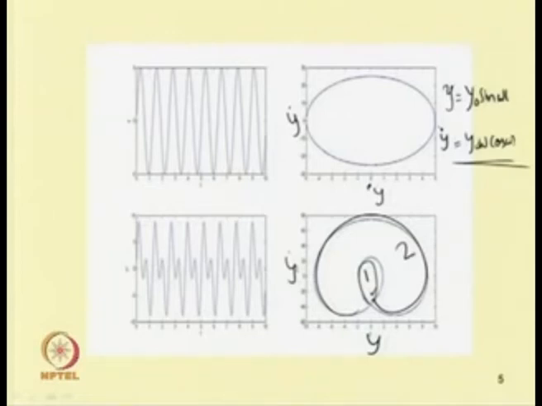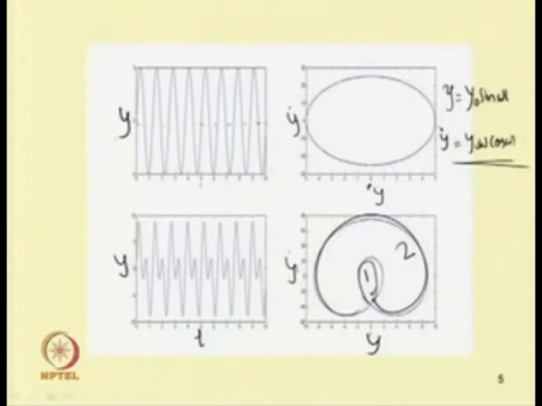From the time response, that is y versus t, one can also see the response is periodic but contains harmonics. Similarly, the first case has a single period, while in this case it has two periods.